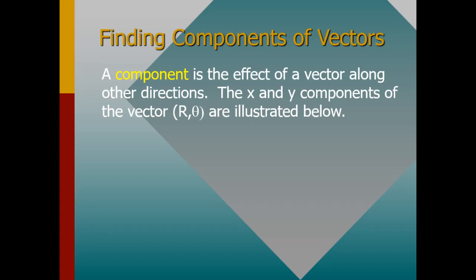So we have two important components, the x and y component of the vector, and this can be illustrated by using the diagram below. Remember, this is the resultant, this is the angle, but this resultant has the x component and the y component. They act at a certain angle to come up with the resultant.